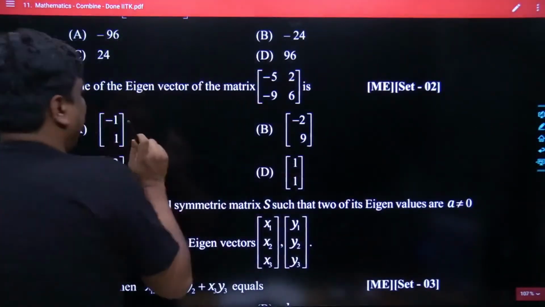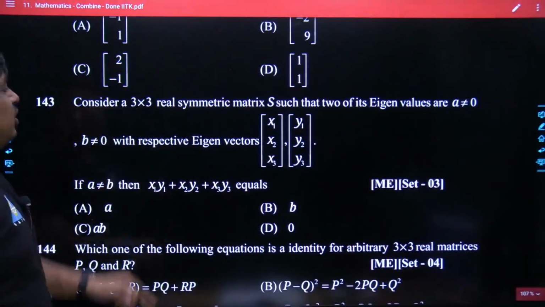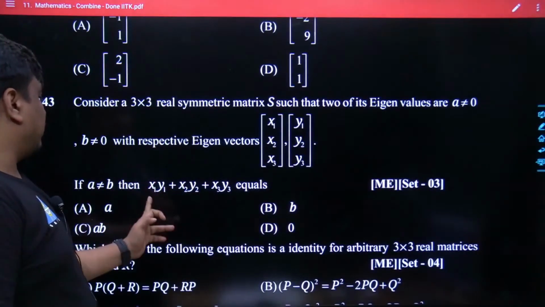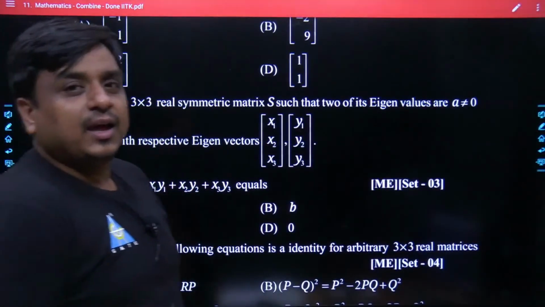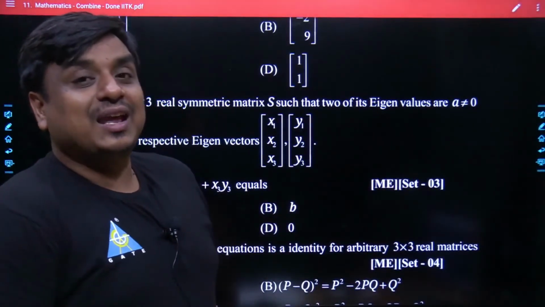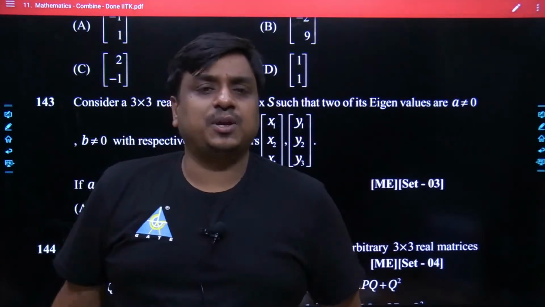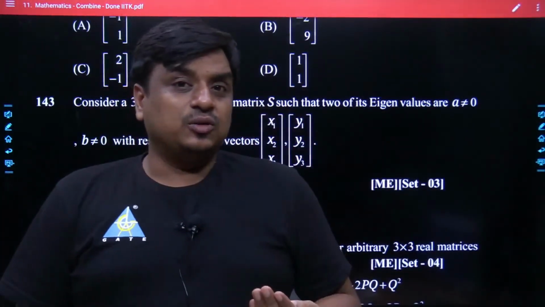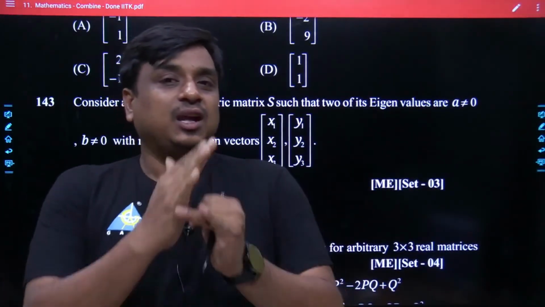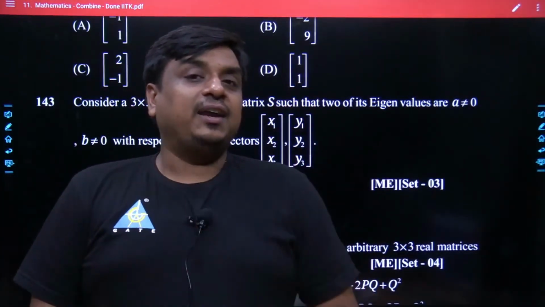Again, they had been focusing over the eigenvalues, eigenvector. This problem had been based on the concept of eigenvector. Next, consider a 3 cross 3 real symmetric matrix such that two of the eigenvalues being this, then x1, y1 plus x2, y2. My dear friend, again I am saying they had been focusing more over the properties side of the eigenvalues as well as eigenvectors. And I had been seeing this for the past 5 to 6 years. Forget about the IIT, KGP and all. Most of the IITs are focusing more over the important properties followed by the eigenvalues as well as eigenvectors. Because you guys are probably now more than comfortable finding the eigenvalues and their corresponding eigenvectors.